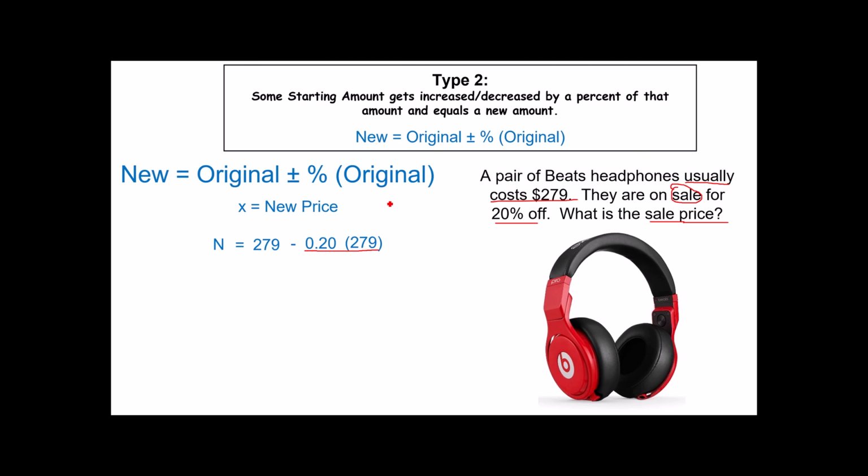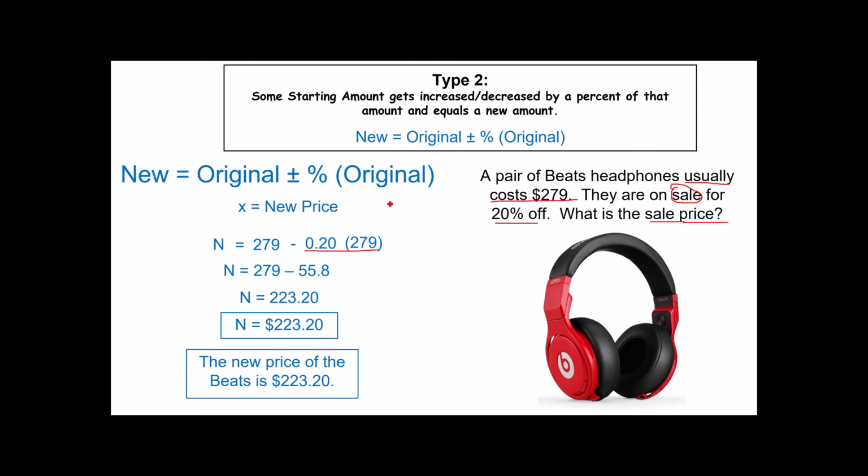This is nice because our variable is already by itself. 20% of 279 is 55.8. Subtract, and there's your solution. The new price of the Beats is $223.20. Not bad, right? I don't think so anyway.